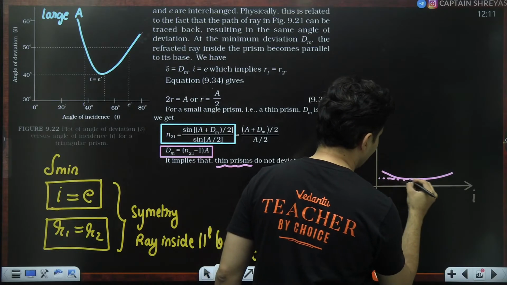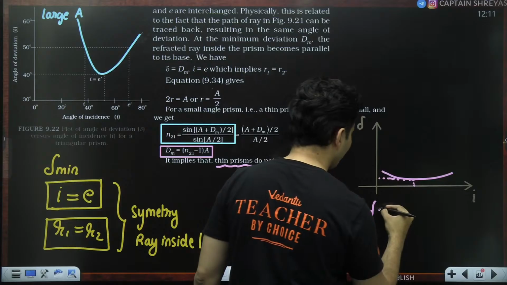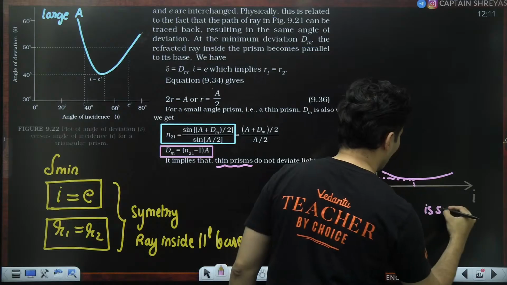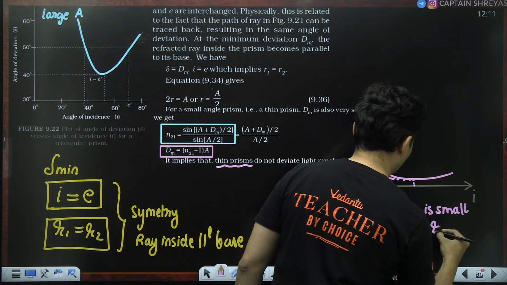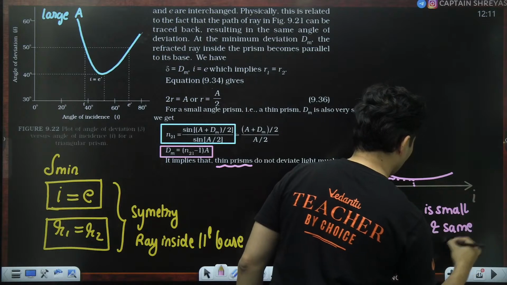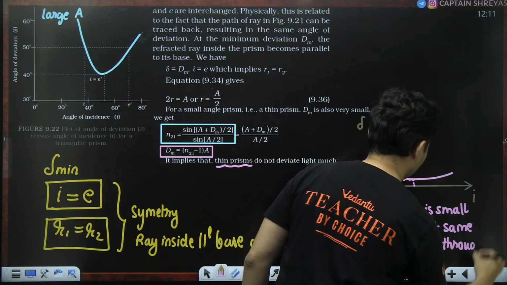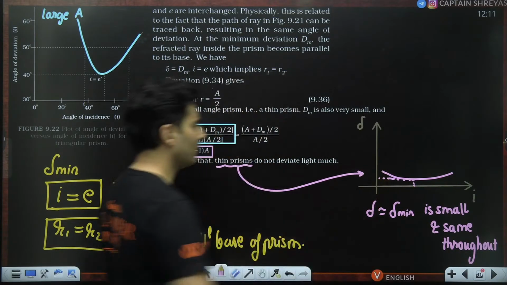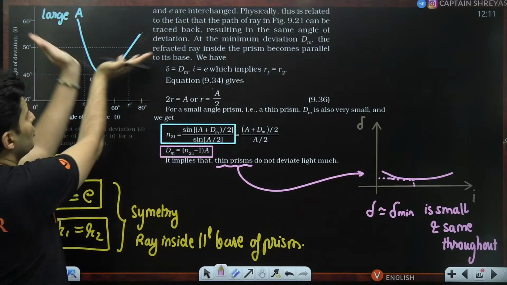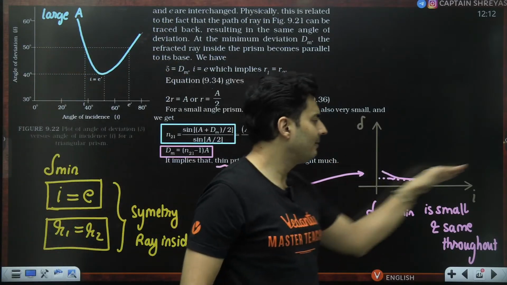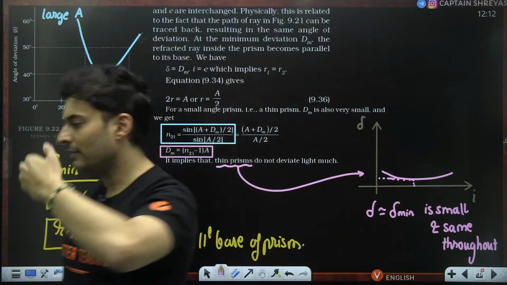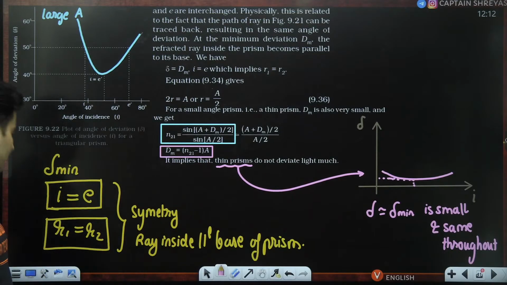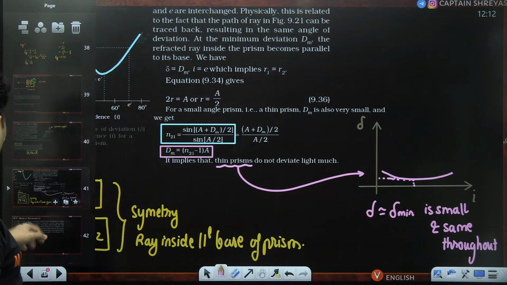The minimum deviation and any other deviation is approximately the same. Delta minimum is small and the same throughout. What is this for? This is basically for thin prisms only. It is not so curved. The curve becomes very, very flat. It is not much deviating for many angles. That is the difference when it is a thin prism. So that is something which you are supposed to know.